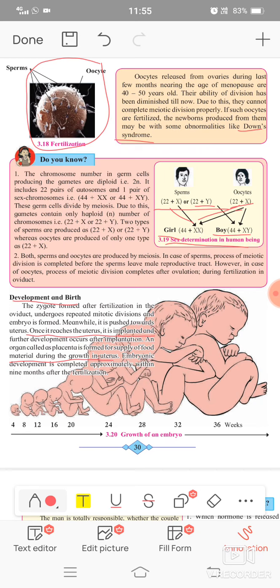Between the uterus and the embryo a pipeline joint forms, which is called the placenta. In Marathi it is called nal. That cord is attached, and from that placenta each and every supply of food material, water, oxygen, all the nourishment, is received from the mother by the child with the help of the placenta. It is also called the embryonic cord. Embryonic development is complete approximately within 9 months after fertilization.